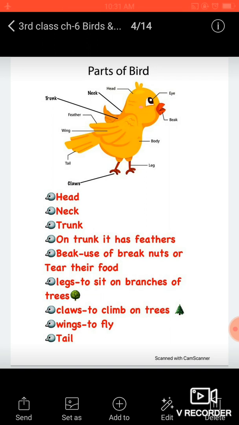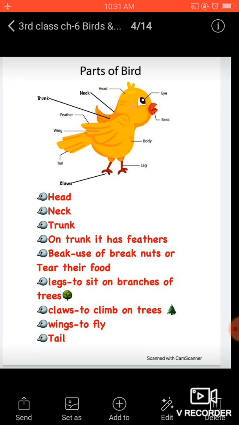Feathers, wings, and legs together are called trunk. Now separately it will be called feathers, wings, tail, and in their legs they have claws to make a strong grip on the place where they sit.